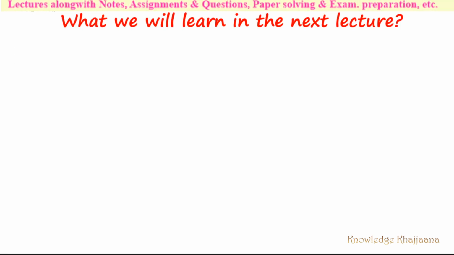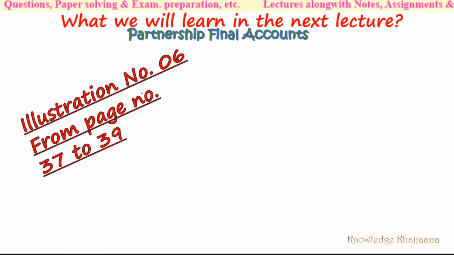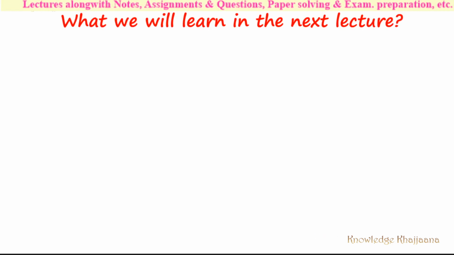What we will learn in our next lecture? Next lecture we will learn illustration number 6, which is given from page number 37 to 39, of Shreyas and Mrunal. And one more thing, that we are moving towards practical problems, right? Why are we moving to the practical problems?